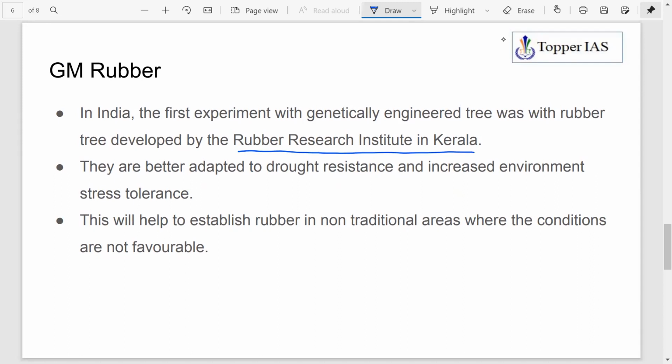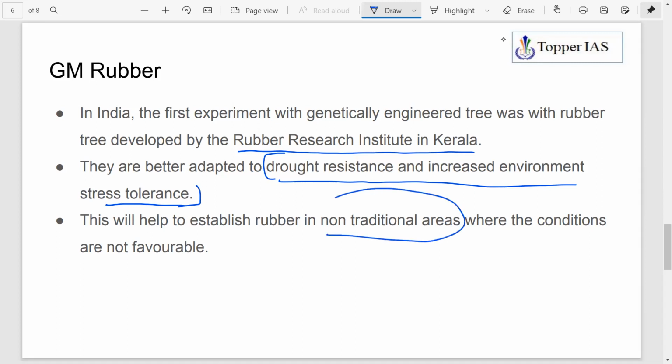They were better at adapting, with drought resistance and increased environmental stress tolerance. Okay, so the moment they have these characters, drought resistance and increased stress tolerance, obviously you will be able to grow this GM rubber in those areas where traditionally it was not possible to grow it. So this will help to establish rubber in non-traditional areas where the conditions are not that favorable.